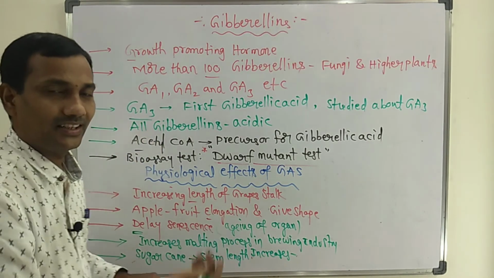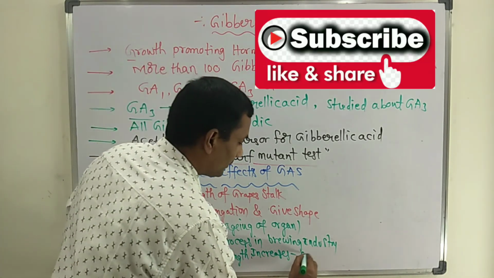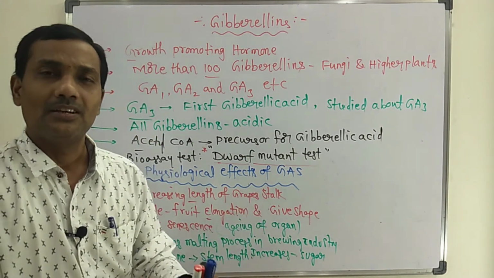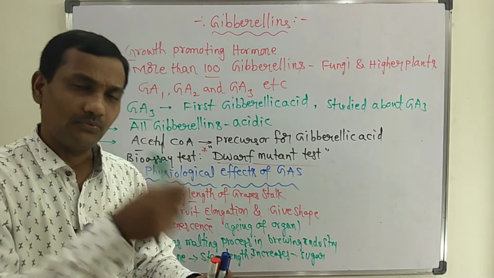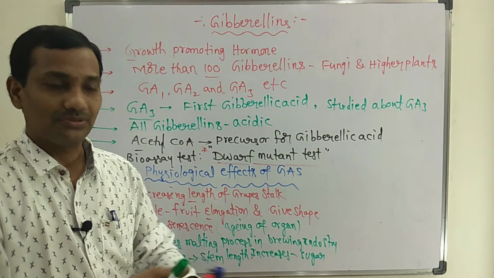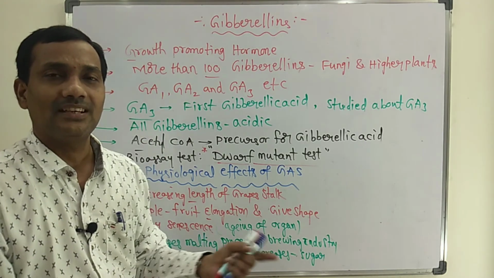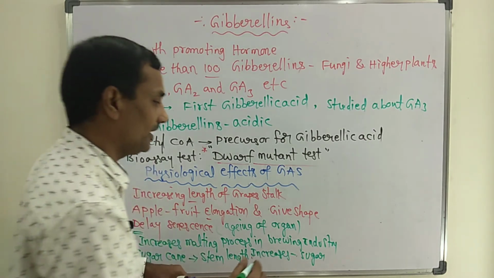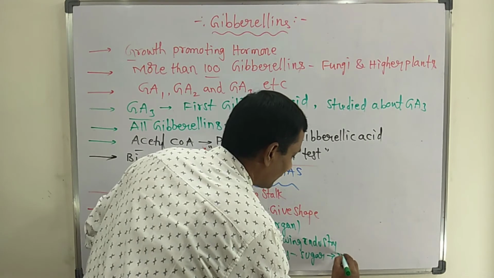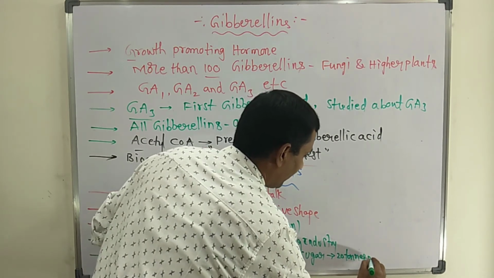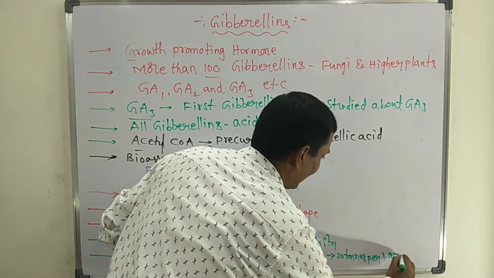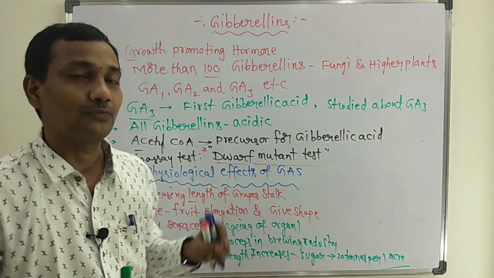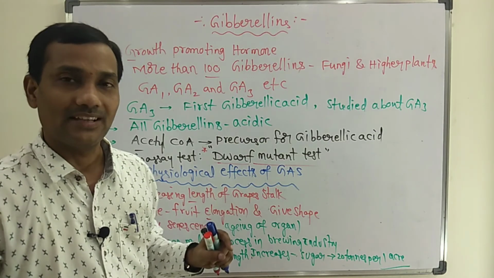If the stem length increases, automatically sugar levels also increase, because the sugar is found in the sugarcane juice. How much is important: 20 tons extra per 1 acre of land we will get because of spraying gibberellic acids.